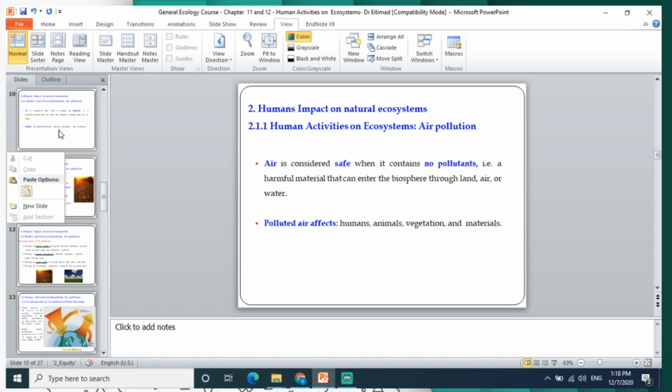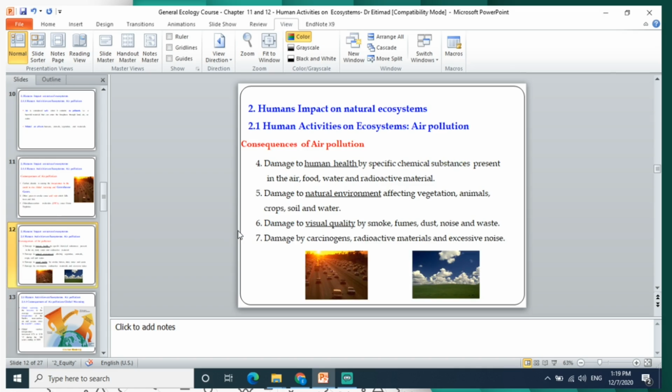Air is considered safe when it contains no pollutants, harmful materials that can enter the biosphere. Polluted air affects humans, animals, all the biota, vegetation, and even materials. Air pollution damages human health through specific chemical substances present in the air, food, water, and radioactive material.